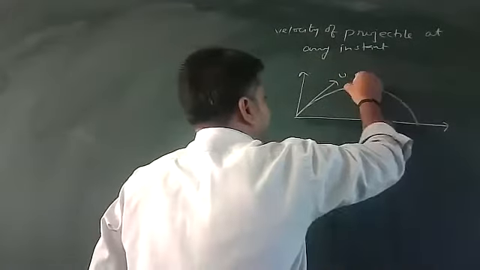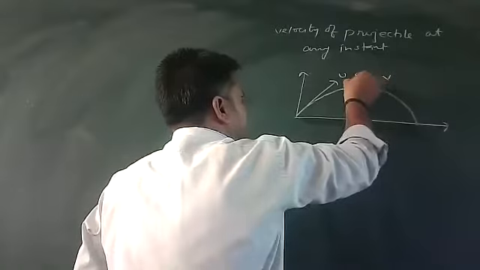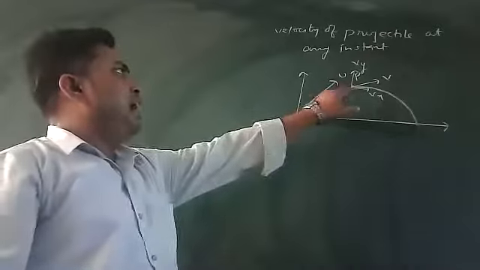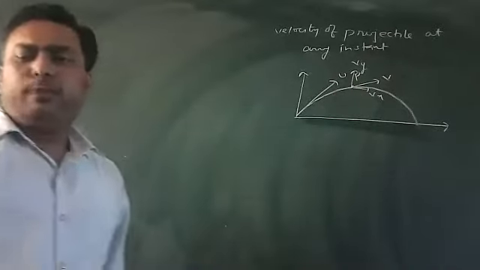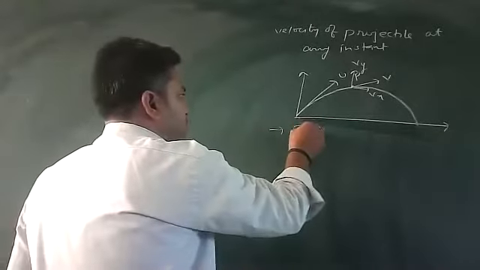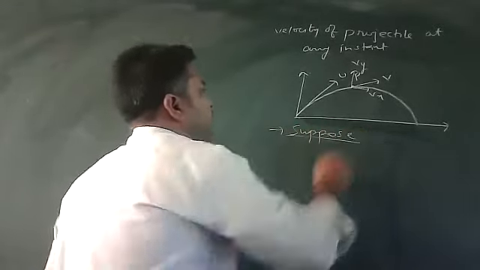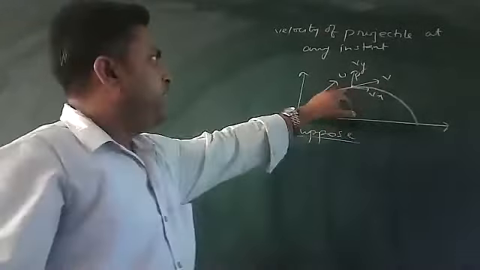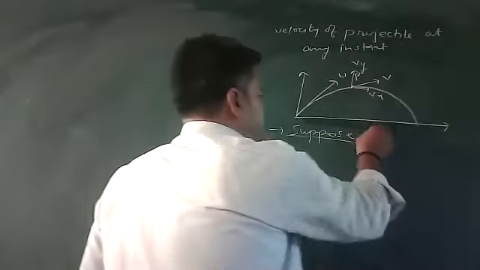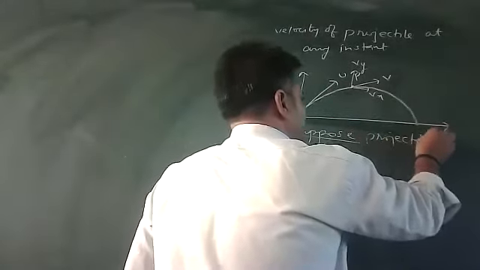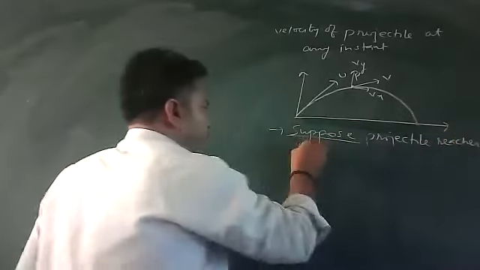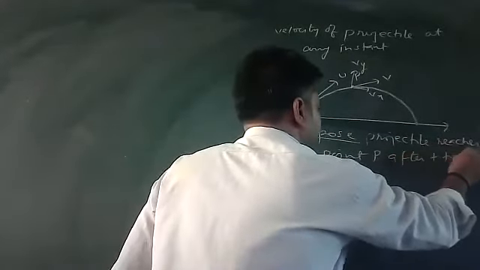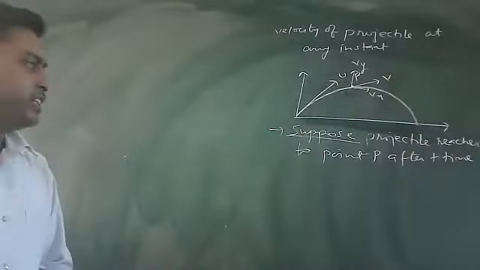At point P the velocity is V. Components of velocity I can write as Vx as well as Vy. I want to find out the expression of velocity. Suppose the projectile reaches point P after time t. So what is the velocity of the projectile at point P?